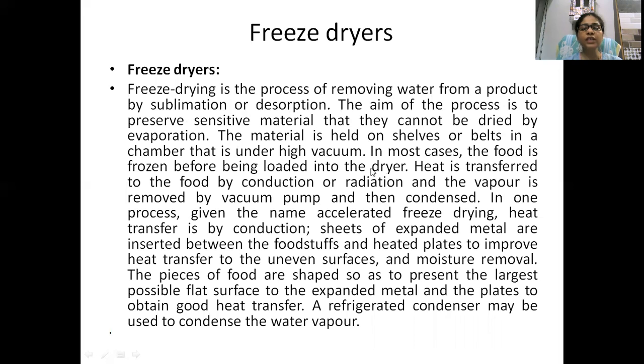Freeze drying is the process of removing water from a product by sublimation or desorption. So in a freeze dryer, we dry our food with the help of the concept of sublimation. It means the water or moisture content present in the food is first converted into ice crystal form, and that ice, present in solid form in the food, is directly converted into gas without changing into an intermediate liquid state.